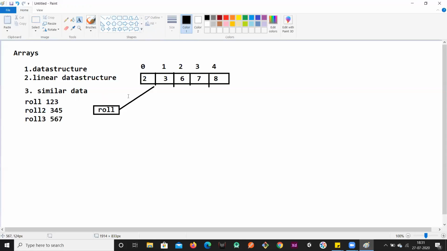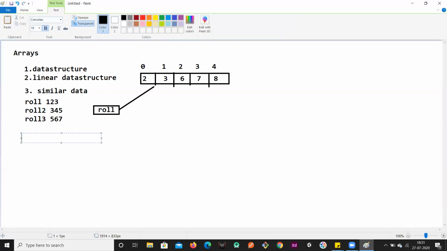The index of elements in arrays starts from 0, right? Index of elements starts from 0.